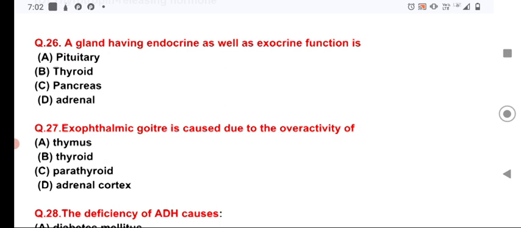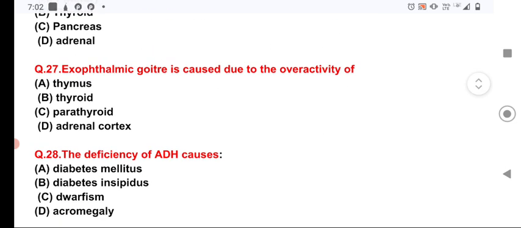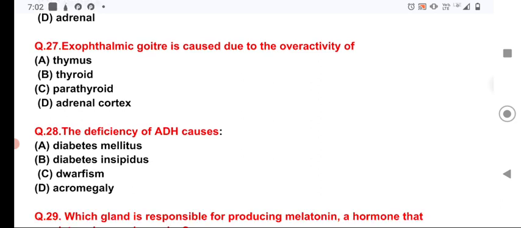Now, question number 27. Ophthalmic goiter is caused due to overactivity of the thyroid gland, which is also known as Graves' disease. Now, question number 28. Option B, diabetes insipidus, is the correct answer for question number 28.